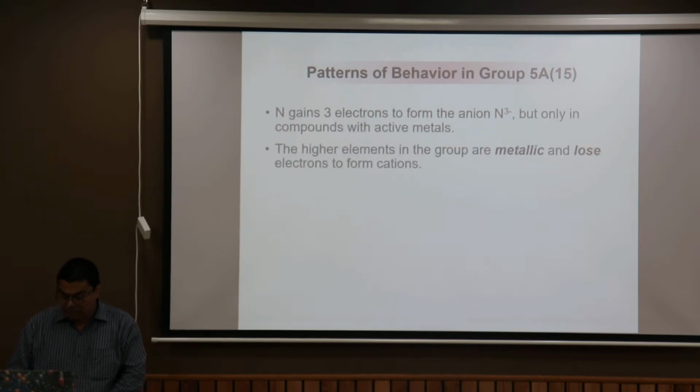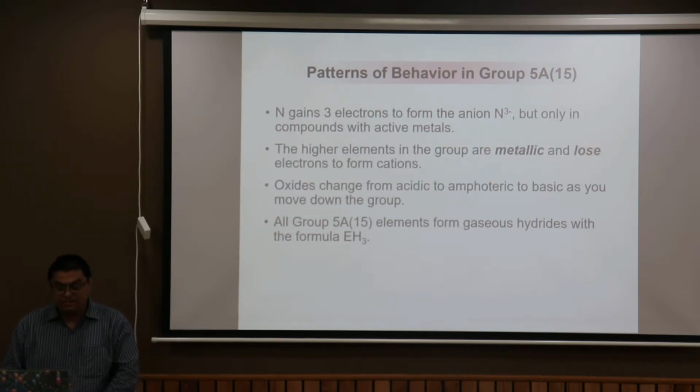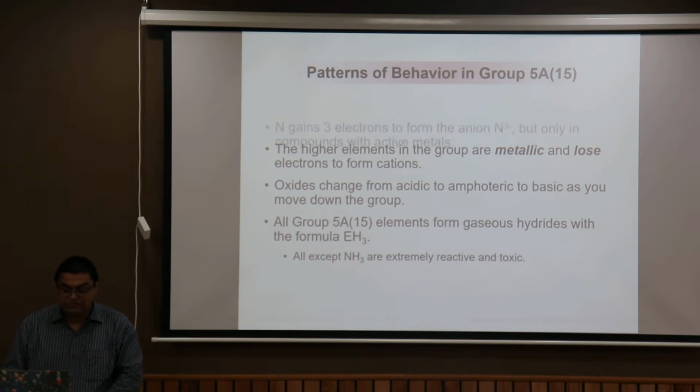Patterns of behavior of group 5A: in the case of nitrogen, it gains 3 electrons to form the azide ion, but this is only possible with compounds of reactive metals. Higher elements of this group are metallic and lose electrons to form cations. Oxides change from acidic to amphoteric as the metallic character increases down the group, so conventionally the oxide nature follows the same order.